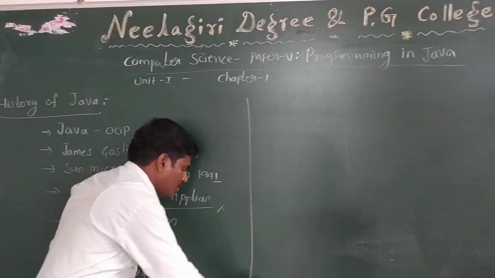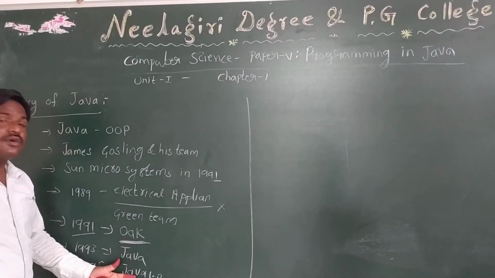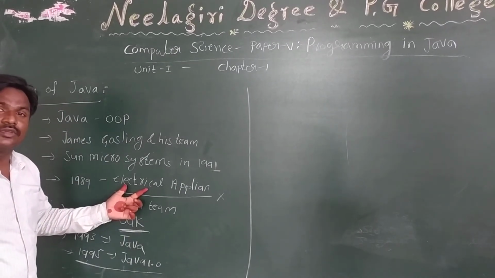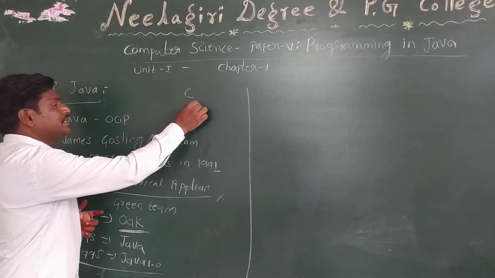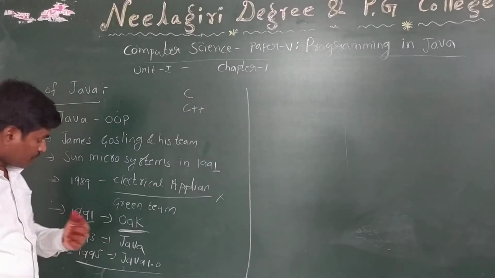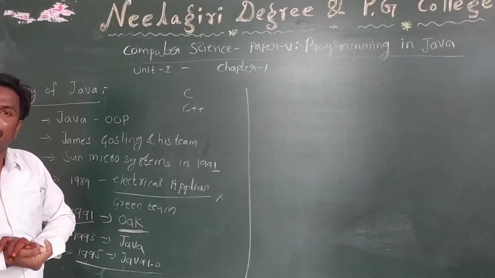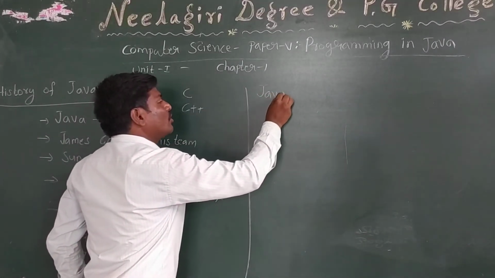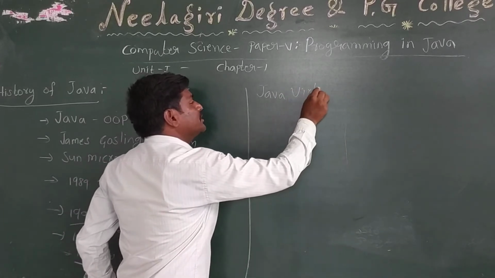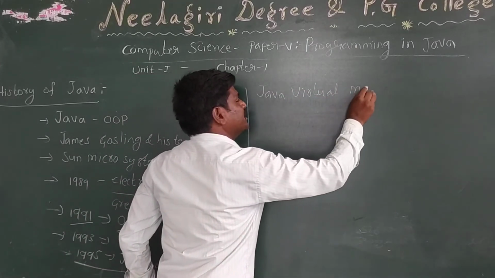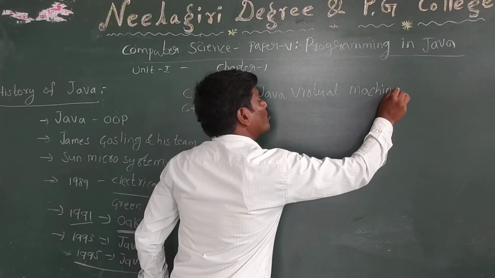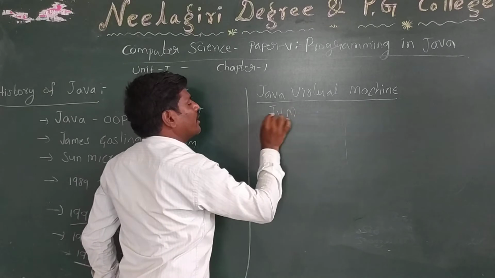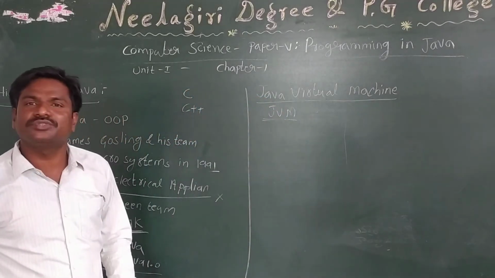Now, sir, how was Java successful in developing electrical applications? We have stated that C and C++ are machine dependent. How was Java machine independent? Java is a machine independent programming language because of the concept of the Java virtual machine, JVM.